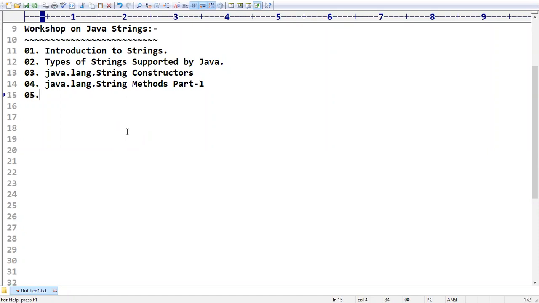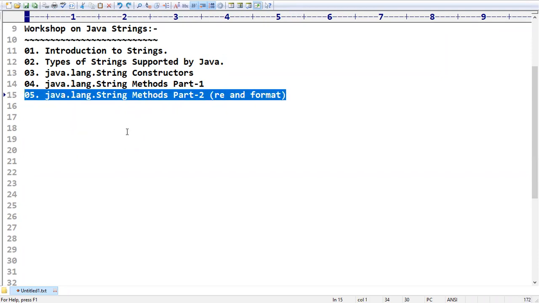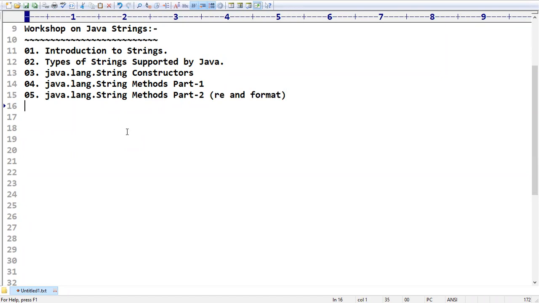One is the normal methods, and in the second part we are going to discuss the methods which deal with regular expressions, and the format method. Like in the C language, we use percentage d, percentage f, percentage s, percentage c. Such terminology we are going to discuss in the second part of our string methods.